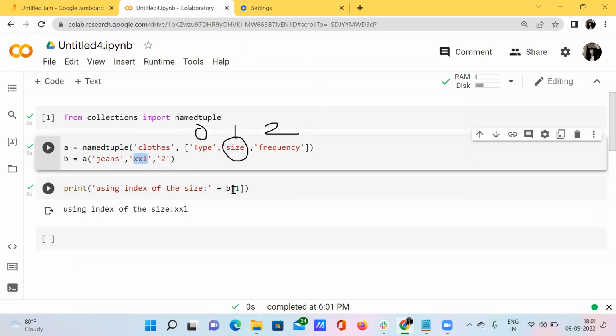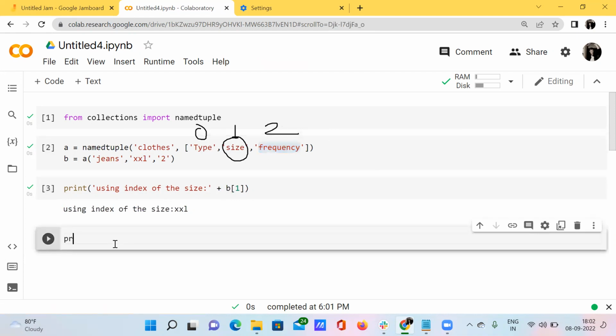So when you write b and inside the square brackets provide the index number of that particular element, then you get that particular element as an output. Let's say I want to grab the frequency, using the index number, or using the key also. In both ways I can do that.